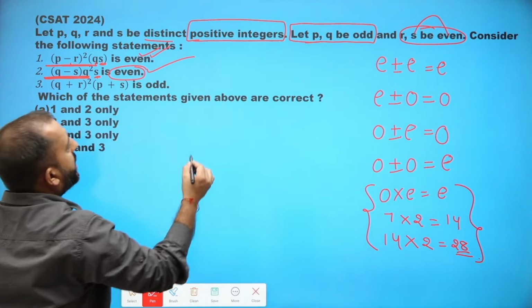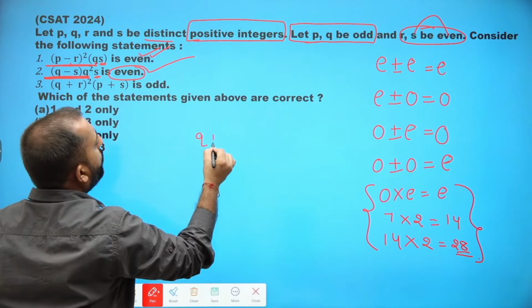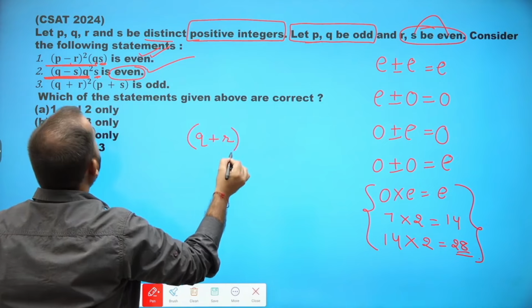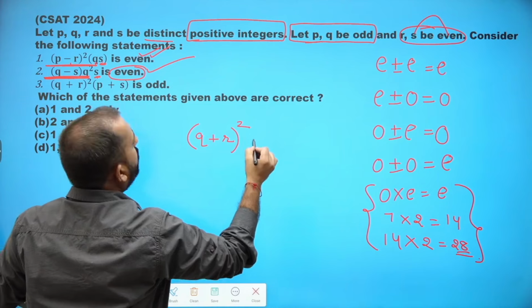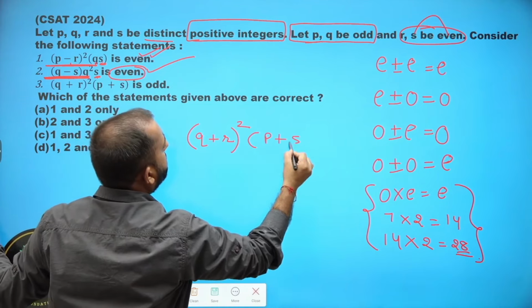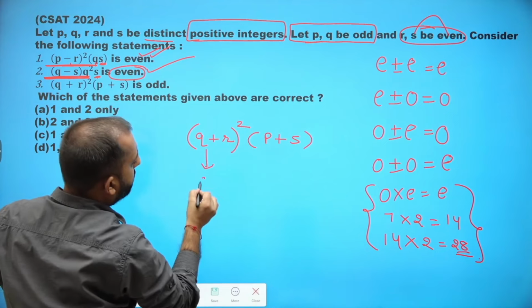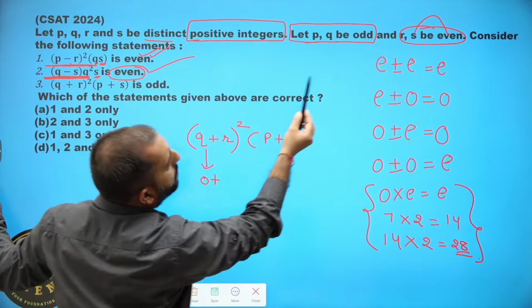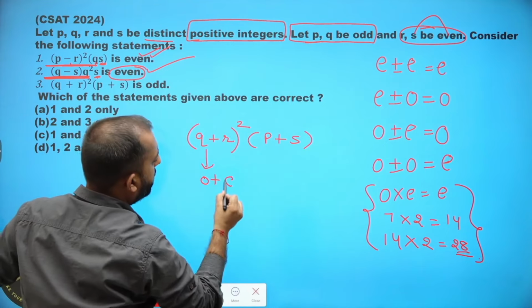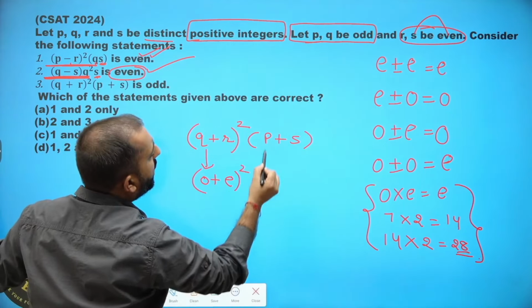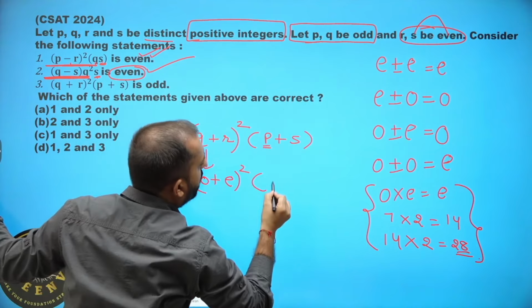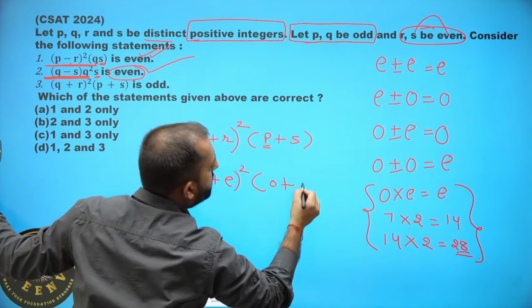Now the last expression is (Q plus R) square into (P plus S). What kind of number is Q? Q is odd. What kind of number is R? R is even. What kind of number is P? P is odd. What kind of number is S? S is even.